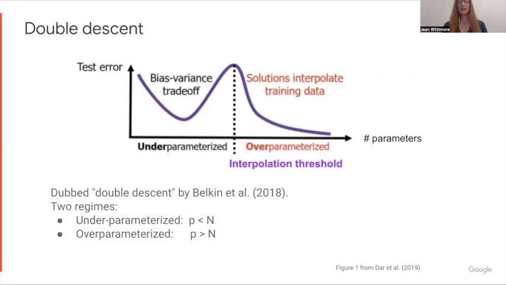But in 2018 already, an article by Belkin and others looked at the U-shaped curve and found that sometimes you got what's called double descent. The U-shaped curve was not incorrect. It was just incomplete. The idea is that the U-shaped curve is on the left part here.